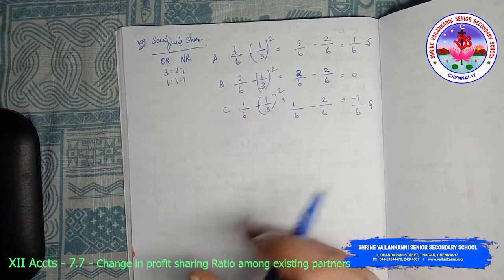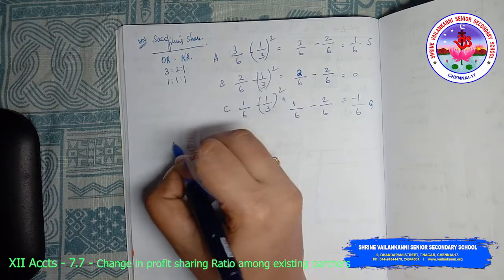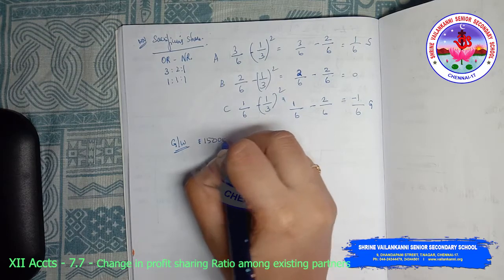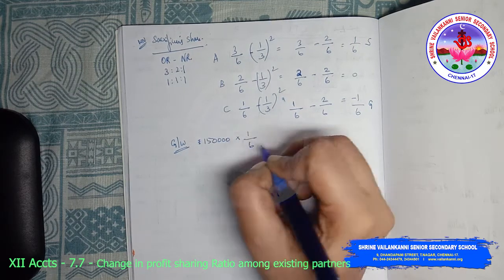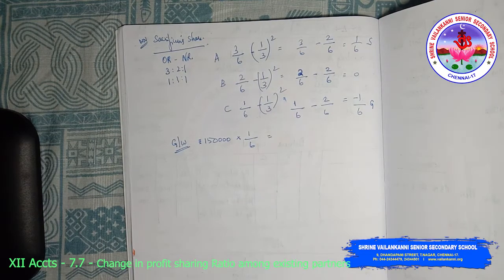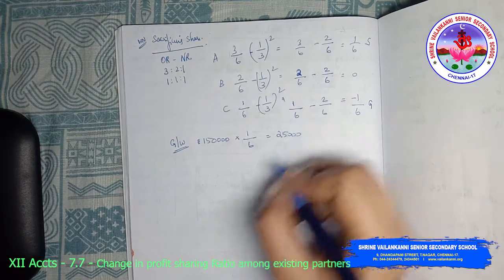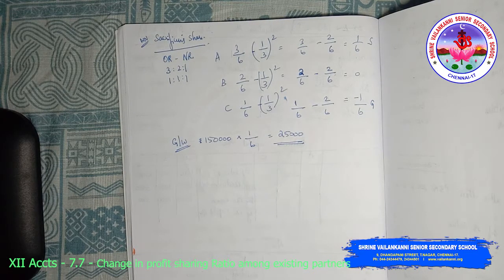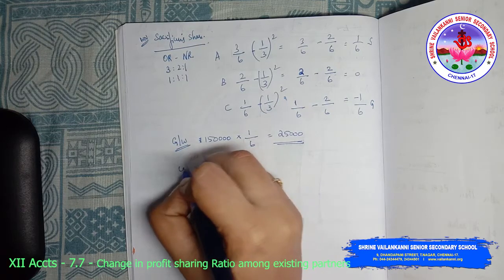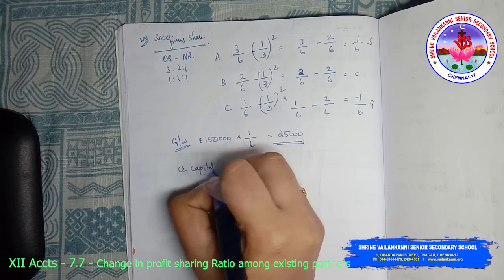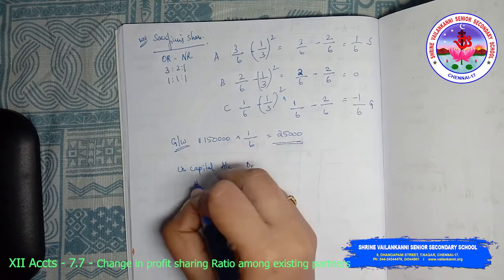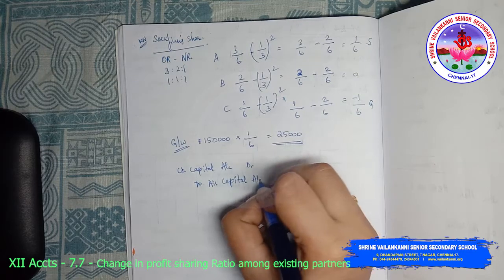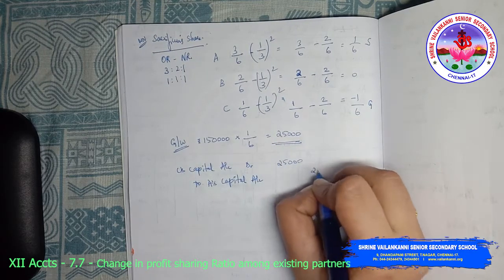Okay, so gaining partner has to compensate the sacrificing partner. Amount of goodwill is rupees 1,50,000 into 1 divided by 6. This comes to 25,000. Okay, so this comes to 25,000. So I'm going to write the journal entry. Who has to compensate? C's capital account debit to A's capital account, that is 25,000 and 25,000.